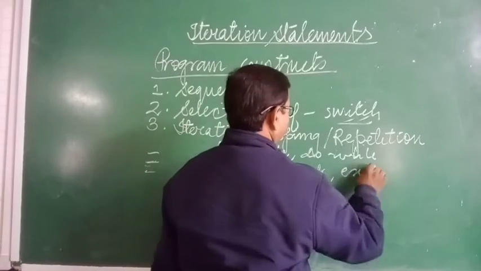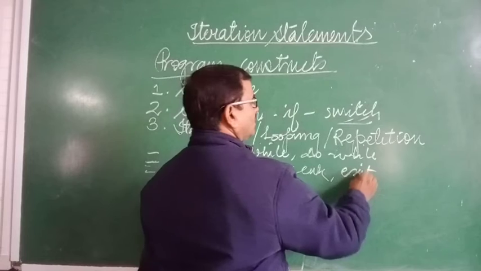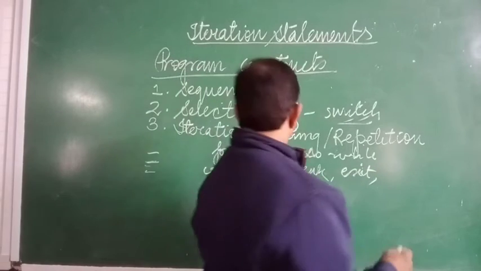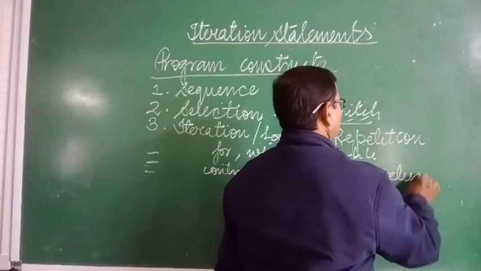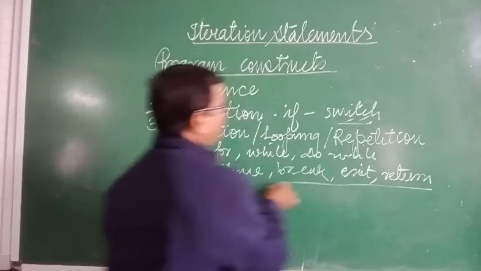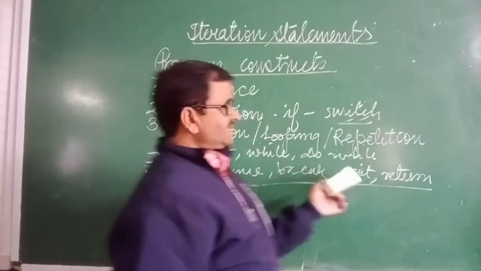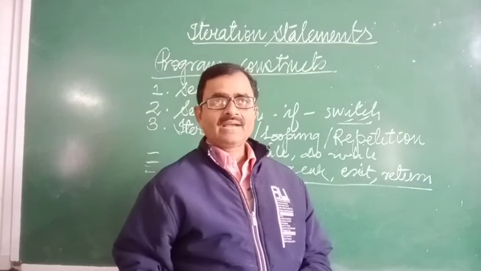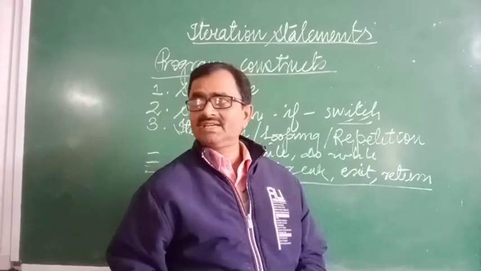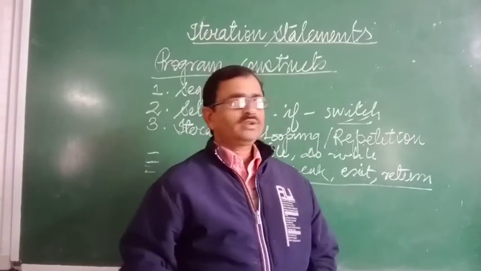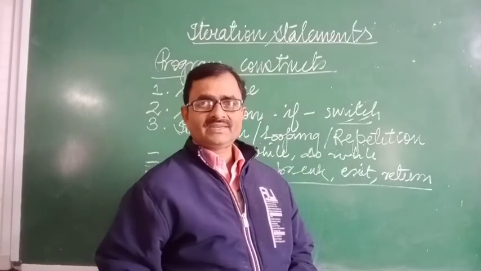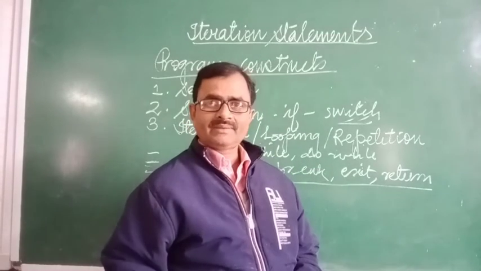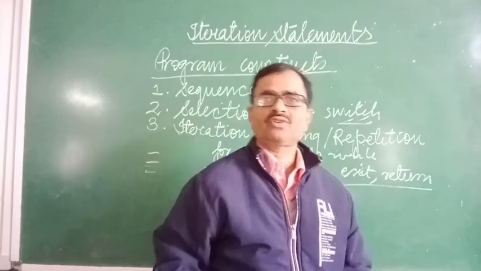One is exit, and one thing is return. These statements you have already done: continue, break, exit, System.exit you have done in class 9. Also in your class 10 syllabus you must understand this. Return returns the value to the calling statement. You have already done method type and function type programs in which you are calling.